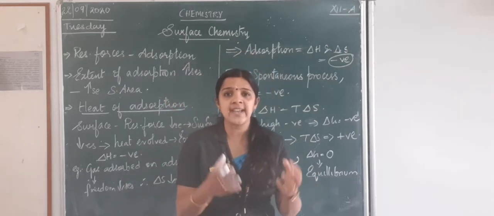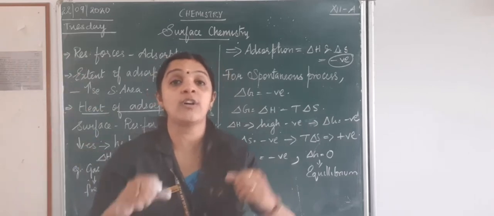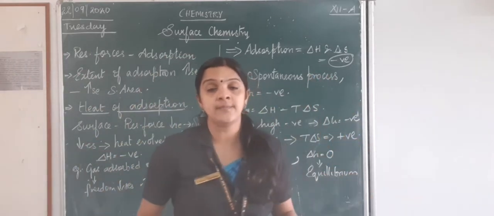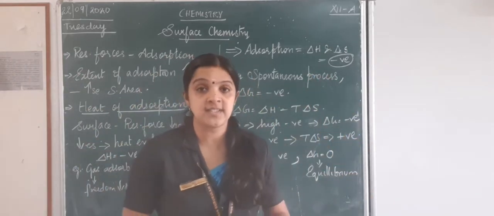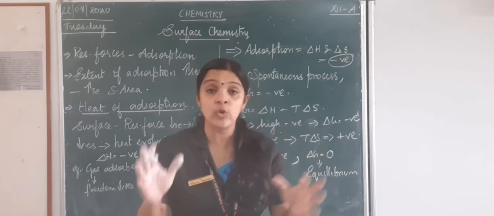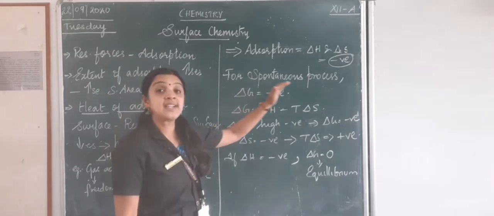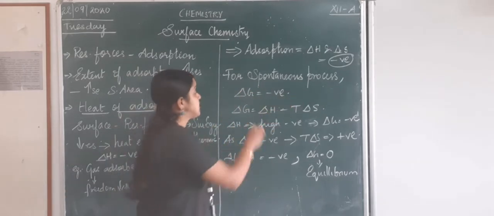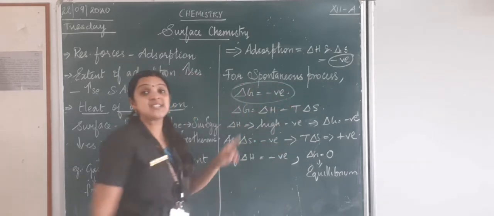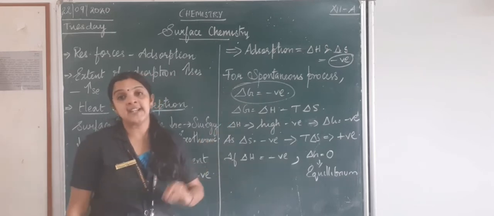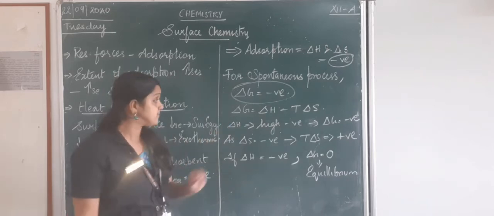I don't say, iron, come on, go and take the water, or oxygen, come and fall on the iron. We don't initiate the process. It happens on its own, though it is a slow process. So for a spontaneous process, we know del G should be negative. What is del G? Gibbs free energy, that should be negative.